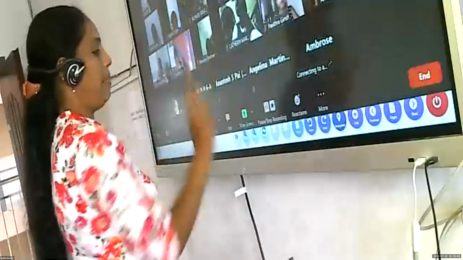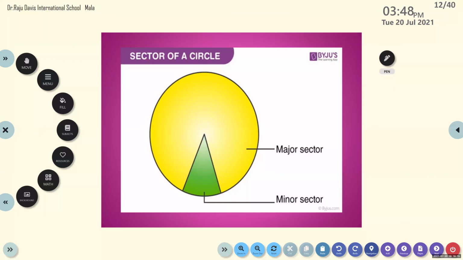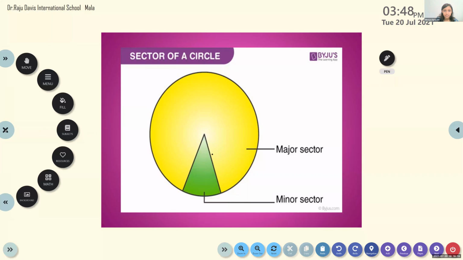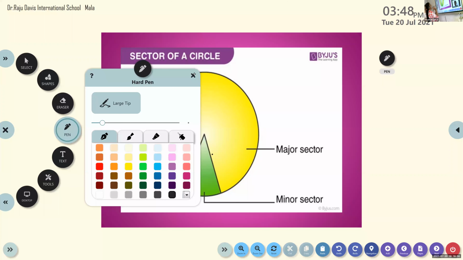Yes, children? You can find sectors. Now please mute. Let me explain this. See children, can you see the green color sector? Yes, ma'am. Now I will show you how to define a sector.